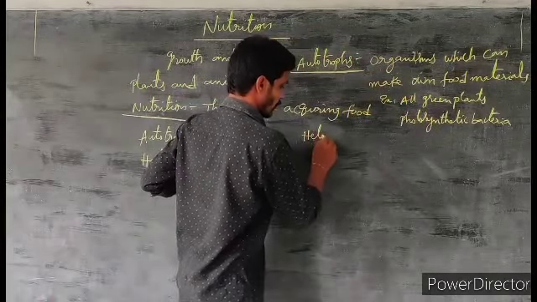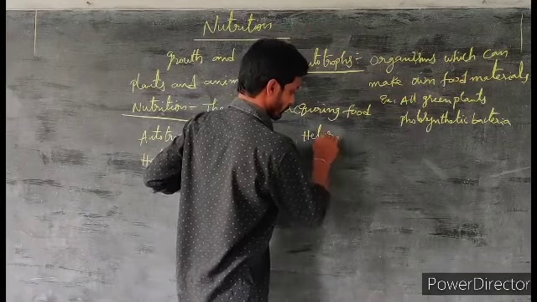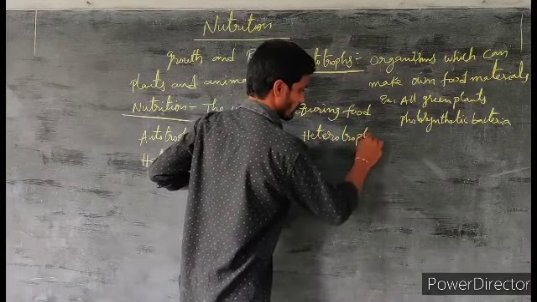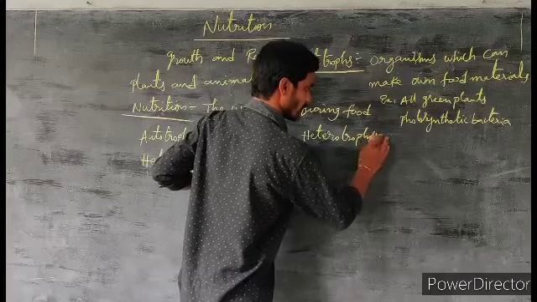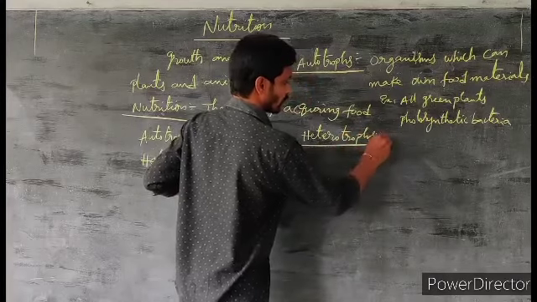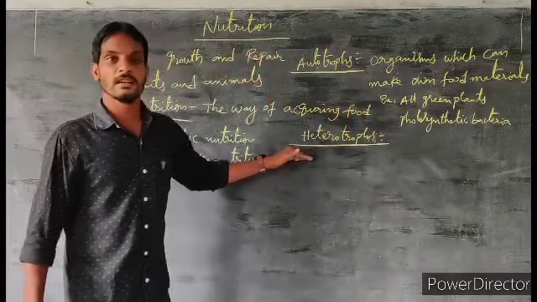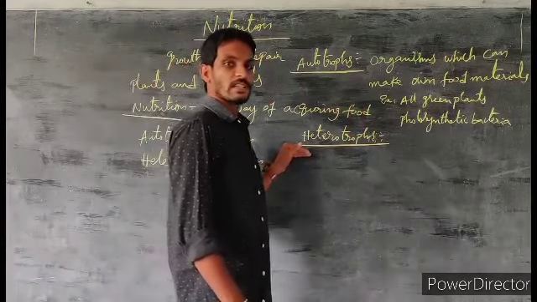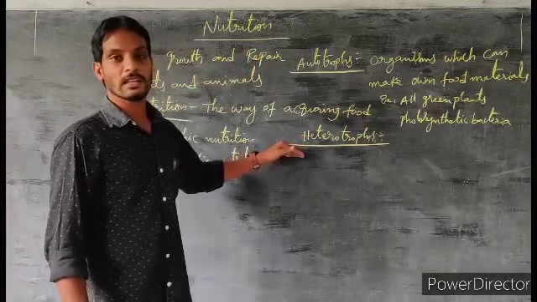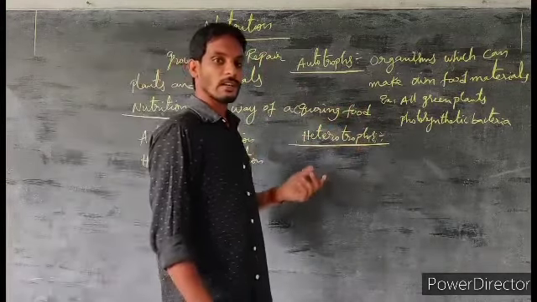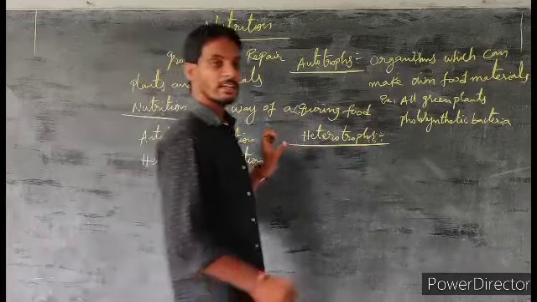Next, heterotrophs. Heterotrophs means some of the organisms cannot prepare their own food materials and they depend on others for their food.